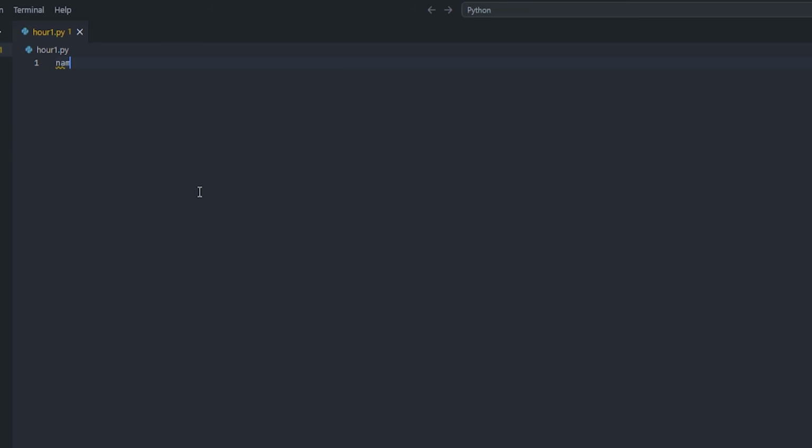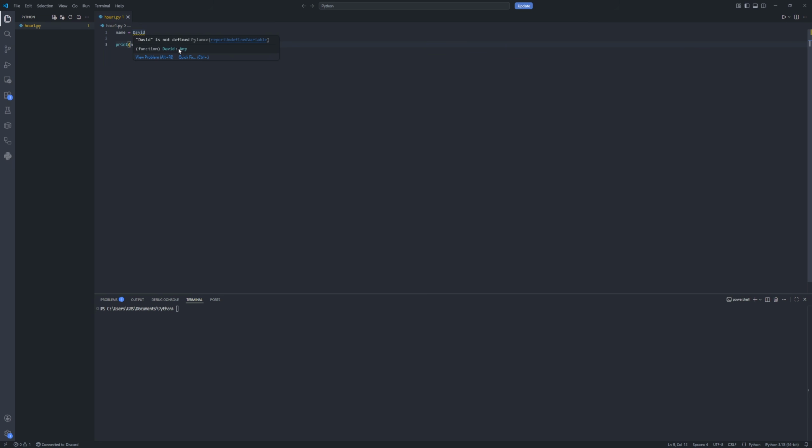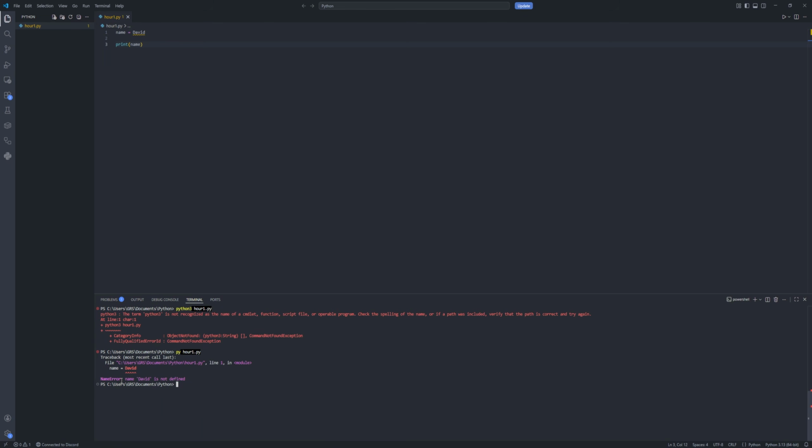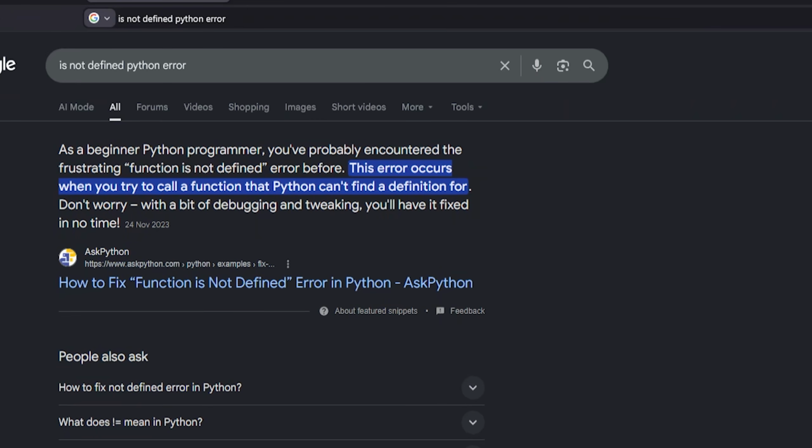So if we do name equals David, print name. David is not defined. Okay, let's try to run this anyway. python3 hour1.py. Okay, is it py? Hour1.py? Okay. Let's see what this means.